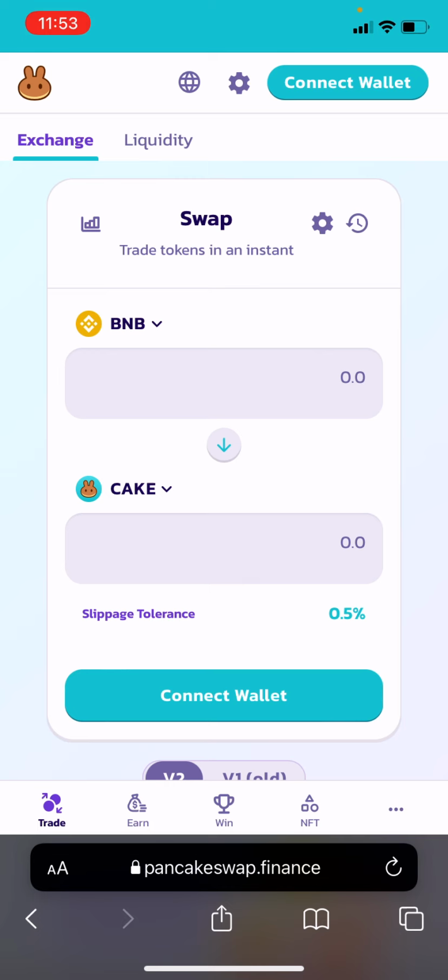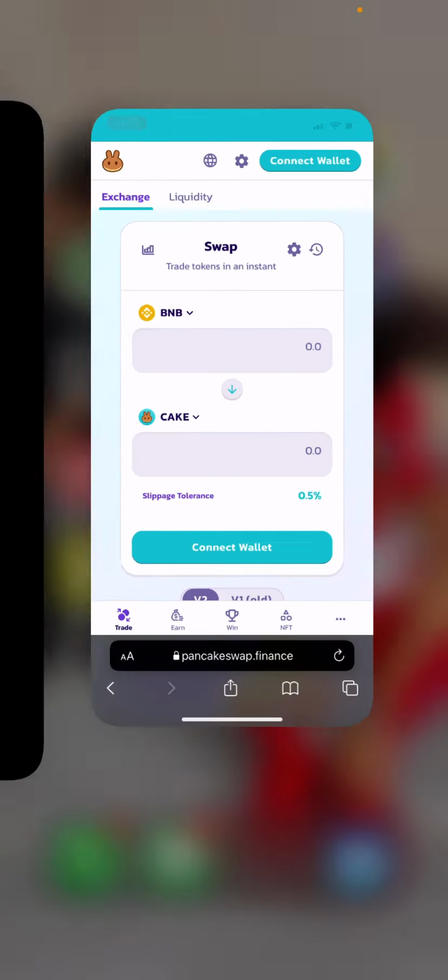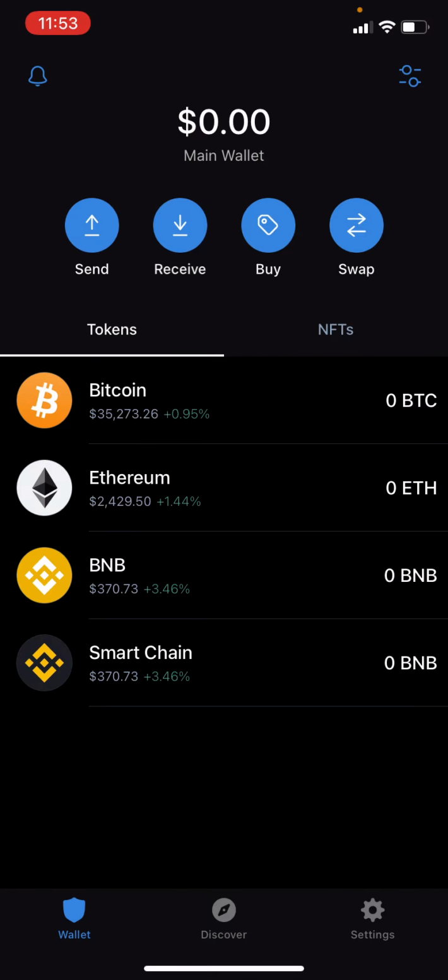Let's assume that you prefer to use a laptop or a computer to trade tokens on Pancakeswap. You will go to your browser on your laptop. You will launch the Pancakeswap.finance website, and you will select Connect Wallet.